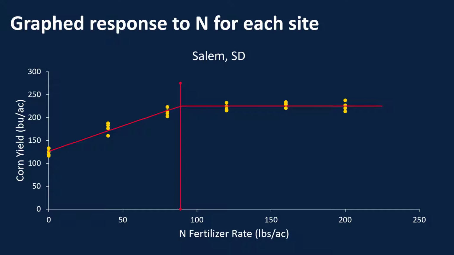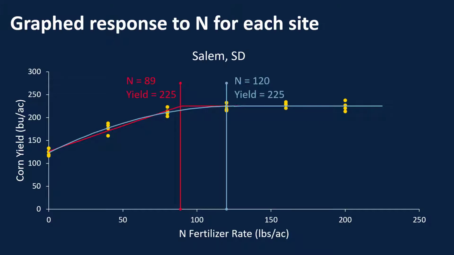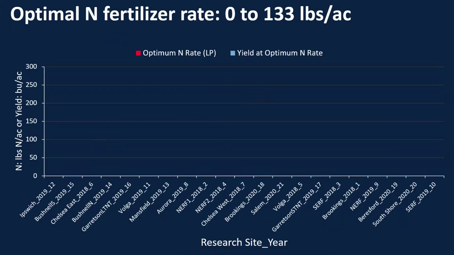And we can do a quadratic model, where it's increasing at a decreasing rate until it hits its optimal yield. If we do that, same data, we see that the line flattens out a little later, around 120 pounds nitrogen per acre. So we look at the math, and both models end up yielding the same amount. Both models are just saying different requirements as far as nitrogen goes. So which one's correct? Kind of depends on your opinion. In South Dakota, we normally use the red model versus the blue model, but somewhere between the two is probably the most correct answer.